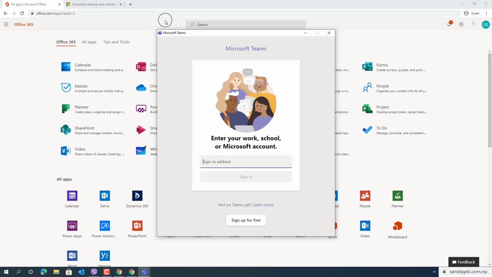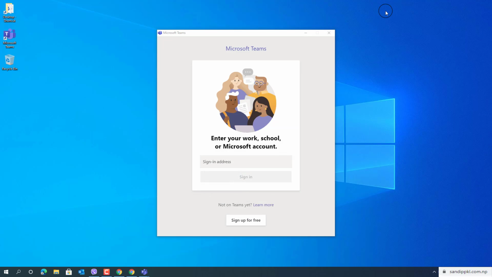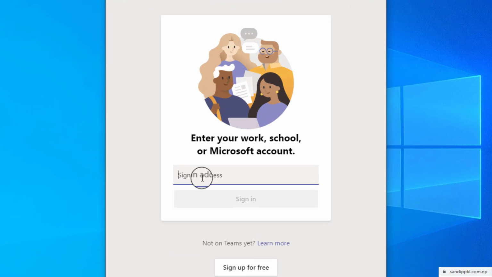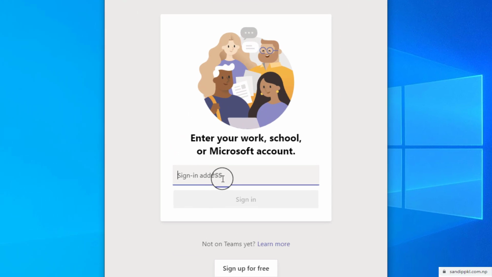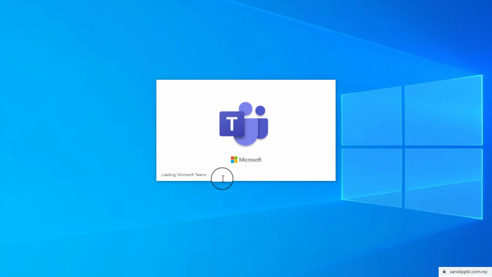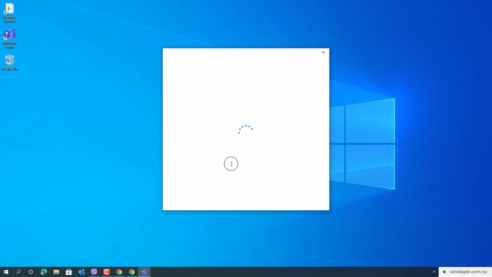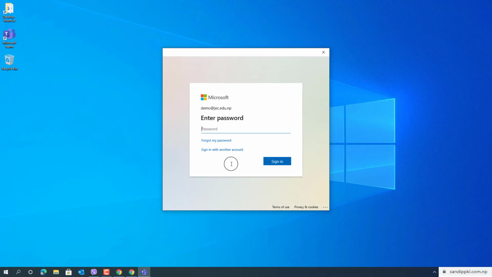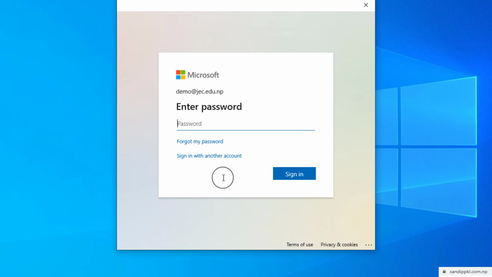Now let's minimize the browser and log in from the Teams app. Here you can use your demo account. Enter the password here.